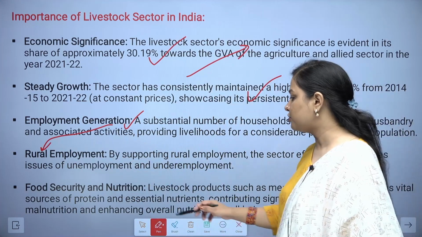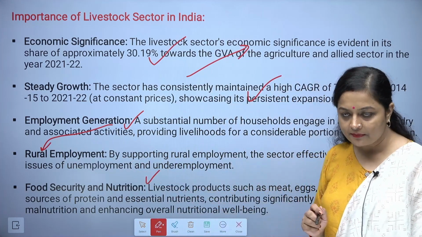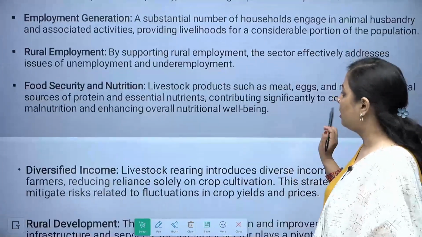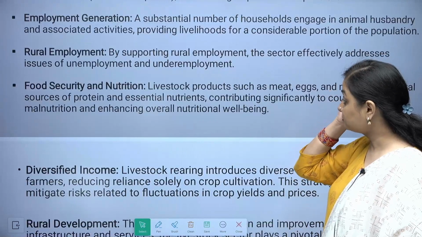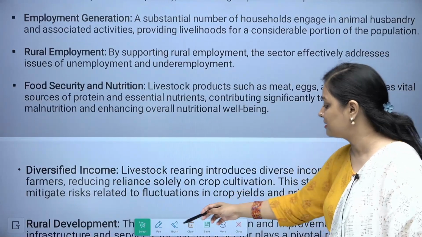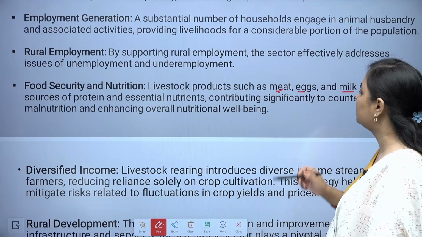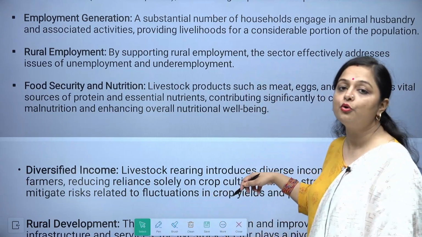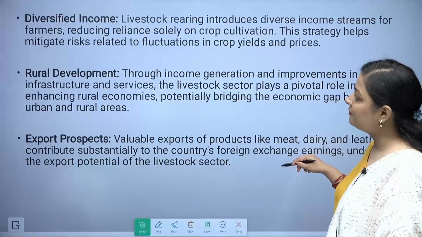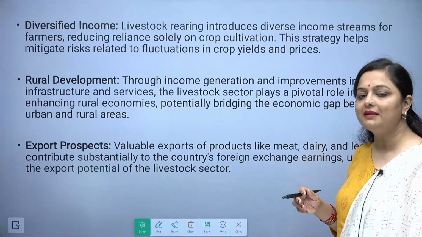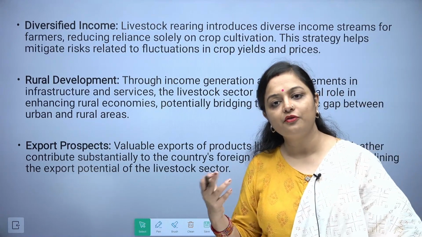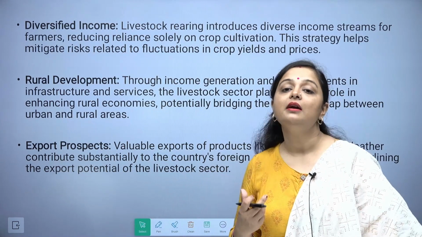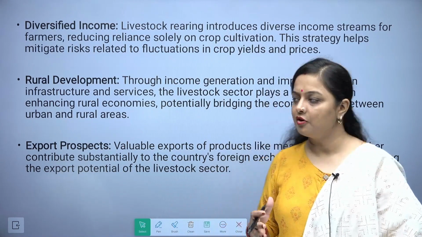Food security and nutrition is also being served through this, because these products provide meat, eggs and milk, and all these are a potential source of protein. Diversified income: it is not the case that only from agriculture can you make money. You can keep these animals also in order to have some extra money.